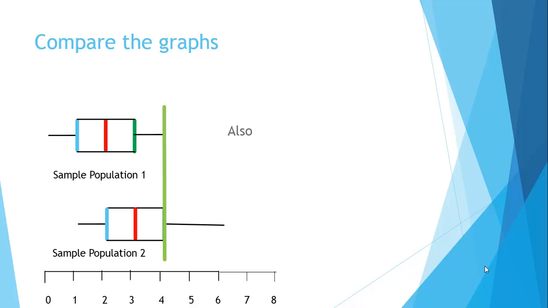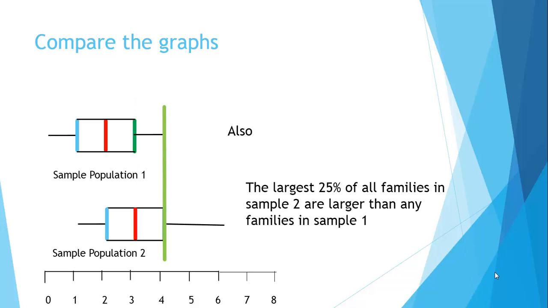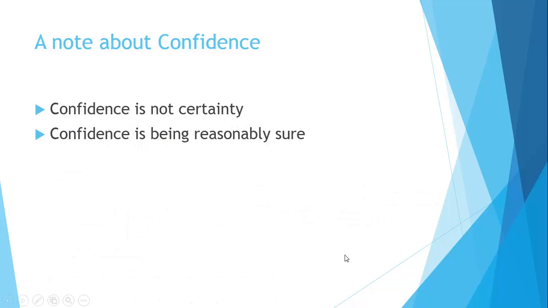When we look at this one here, third reason, 25% of all families in sample 2 are larger than any families in sample 1. That means if you're in sample 1, you'll find no families of 5 or 6. So these are comparative statements. Now, confidence is not certainty, it is being reasonably sure. So we could be reasonably sure that the second sample reflects larger family sizes in the population.